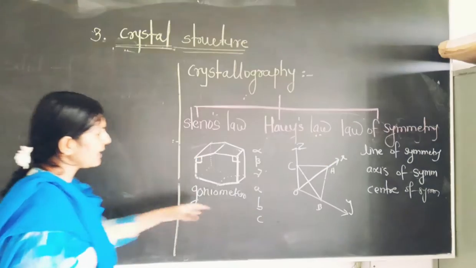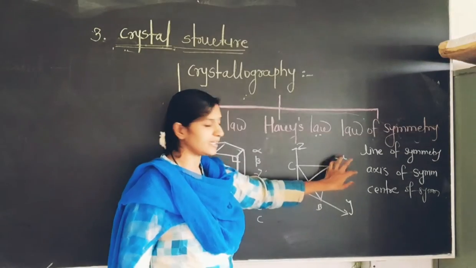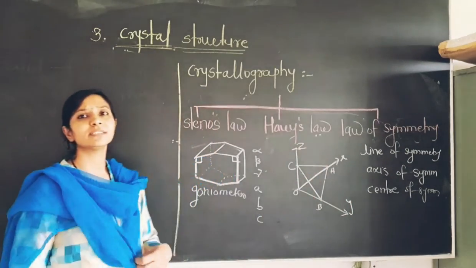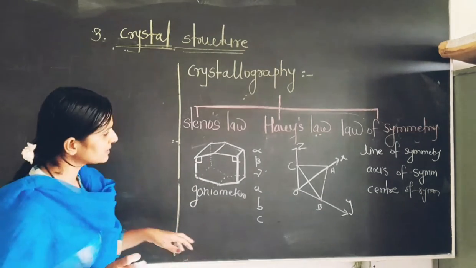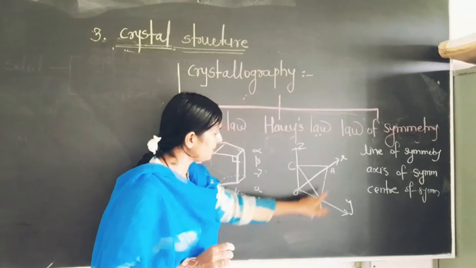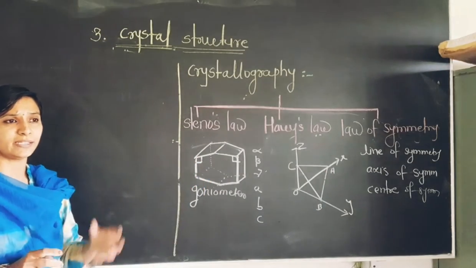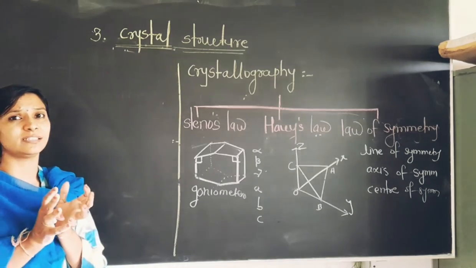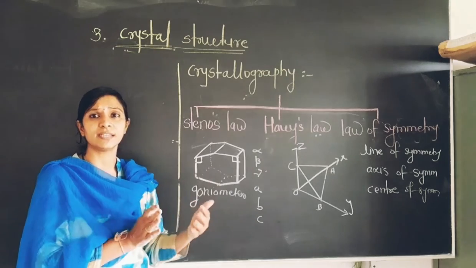Here I drew one diagram by taking the X, Y and Z axes. This is the angle, these are the planes, this is the axis. And here I drew one plane A, B and C. So ABC is one plane, and imagine this plane cutting the X axis, the Y axis and the Z axis.